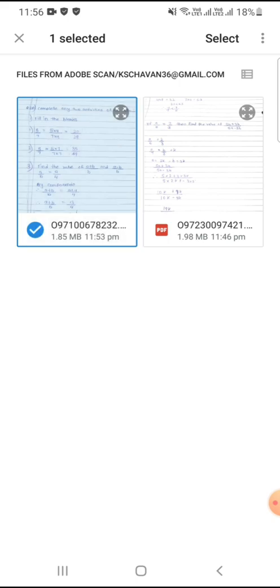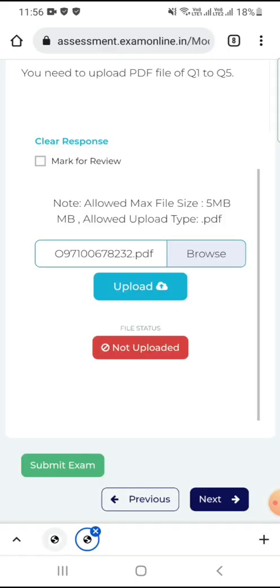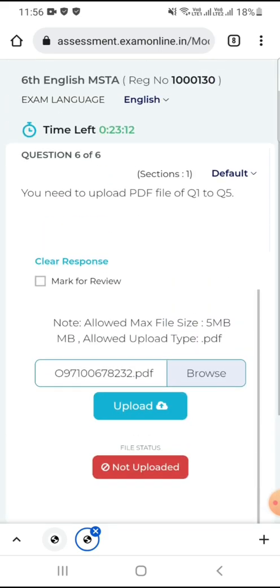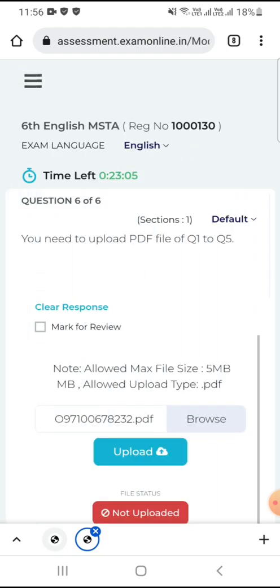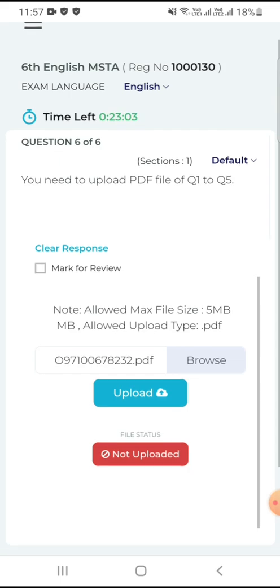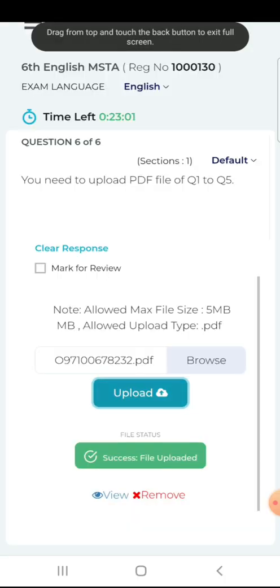Select that file. Now your file will be chosen. Confirm it by your login ID number and PDF. This question 6 has not yet become green. After uploading, it will become green. Now the file is successfully uploaded.